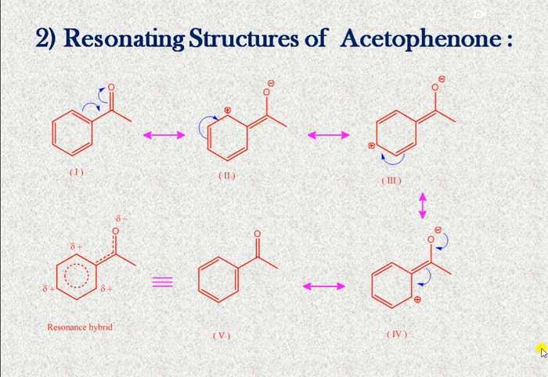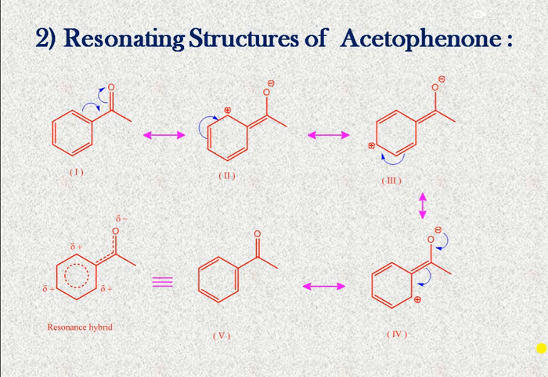Means here we have learned about the resonance effect or mesomeric effect. In resonance effect, actually what happens, the electron pairs, generally the pi electrons or non-bonding electrons, are delocalized in a conjugated system. Then that effect can be termed as a resonance or mesomeric effect.